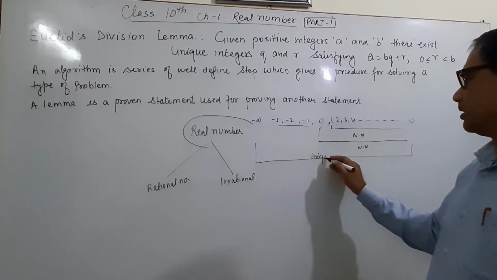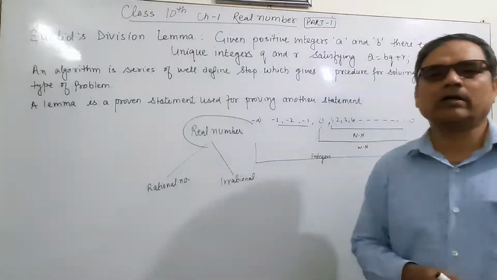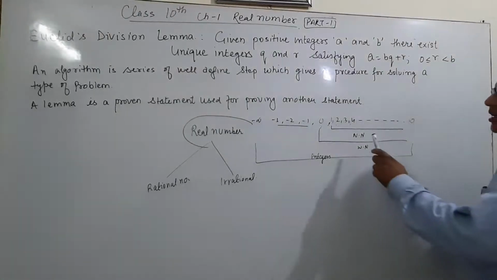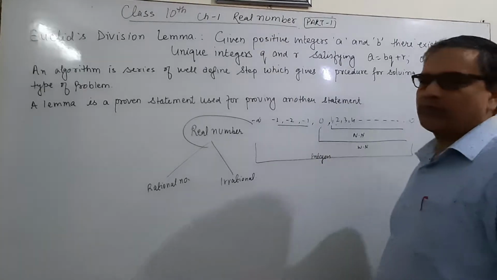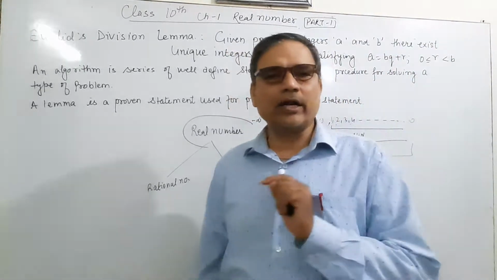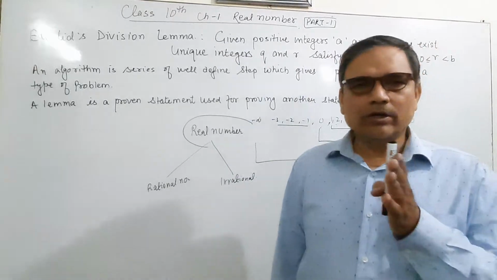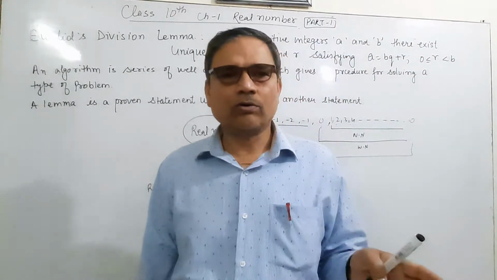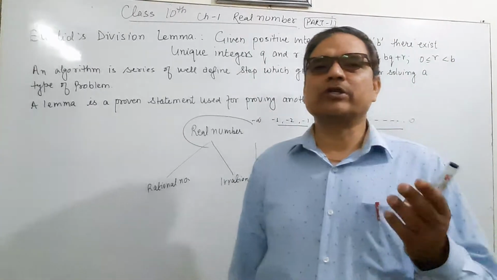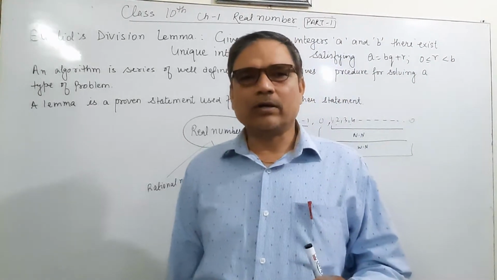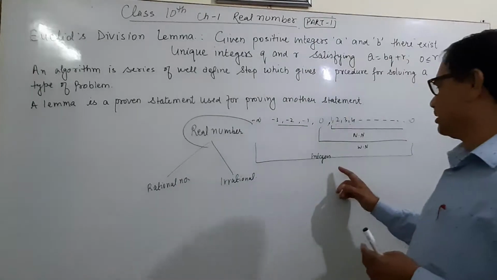It will make the integers. Here you have done three types of numbers. First is natural numbers, second is whole numbers, third is integers. Natural numbers, the counting numbers, are called natural numbers. Whole numbers: natural numbers including 0 are known as whole numbers. And integers: negative and positive natural numbers including 0 are known as integers.